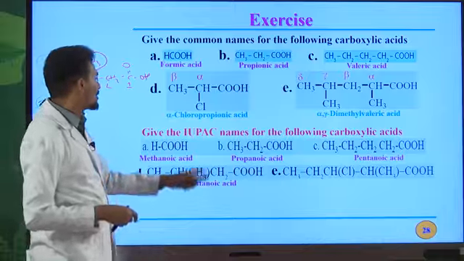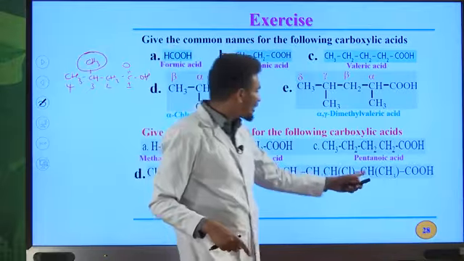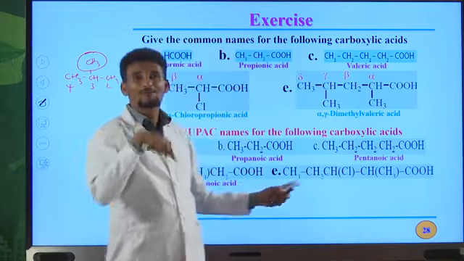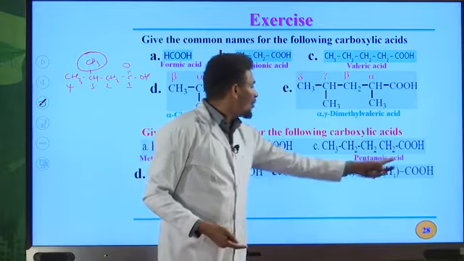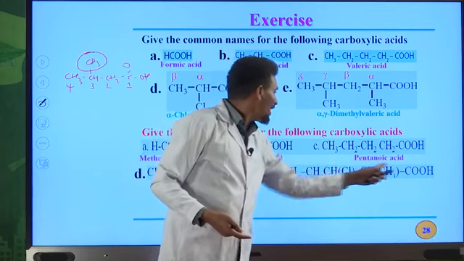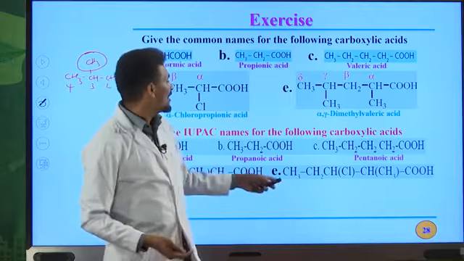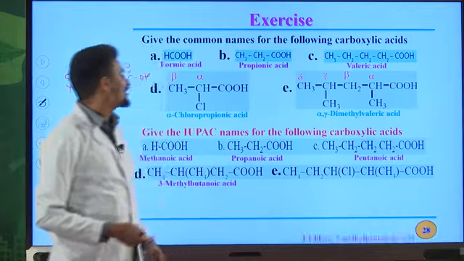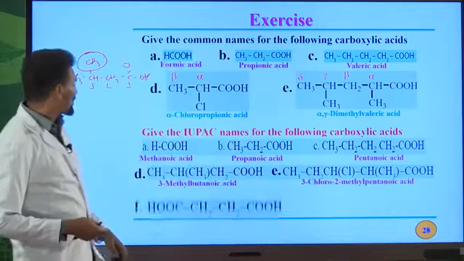3-methyl butanoic acid. Similarly, for the IUPAC name of this compound, we have a methyl group on the second position and chloro on the third position. Chloro must come first. Why? Because of alphabetical order. Therefore, 1, 2, 3, 3-chloro, 2-methyl, 1, 2, 3, 4, 5, pentanoic acid. Therefore, 3-chloro-2-methylpentanoic acid is the IUPAC name for this compound.